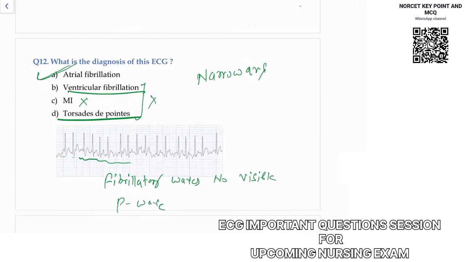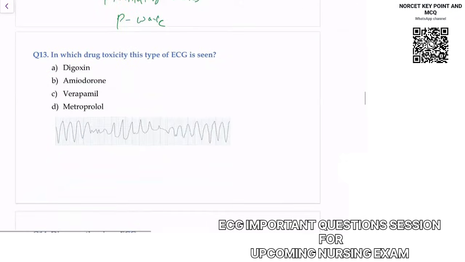So remember this question they ask generally in exam. P waves are absent in atrial fibrillation. In which drug toxicity is this type of ECG seen? So understand this. This type of ECG, you can see the QRS.